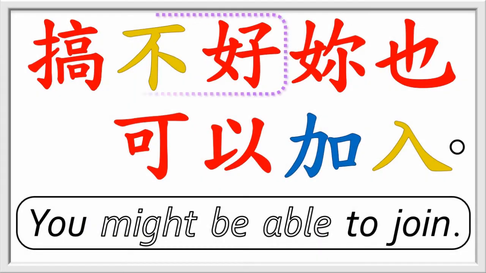And later, again this is conjecture on my part, 搞不好 was extended to optimistic outcomes. For example, 搞不好你也可以加入. You might be allowed to join. You just might get lucky. Either way, 搞不好 is a useful expression in conversation. Here is our color chart with today's 6 characters. 想, 高, 亮, 停, 停, and 搞.